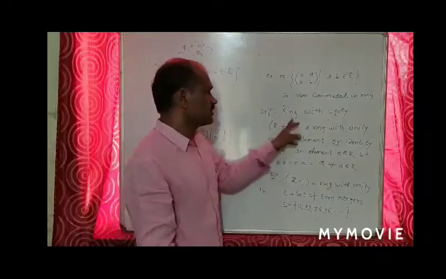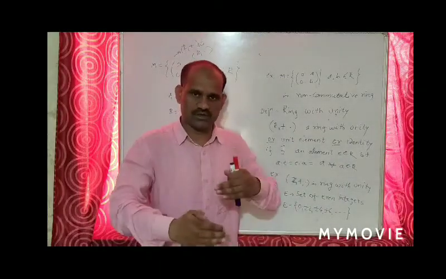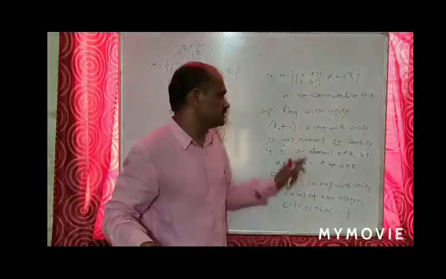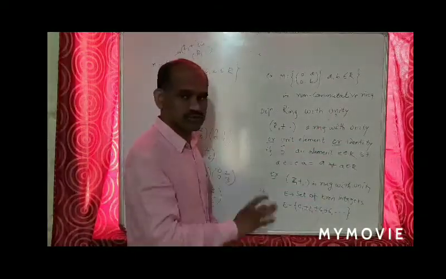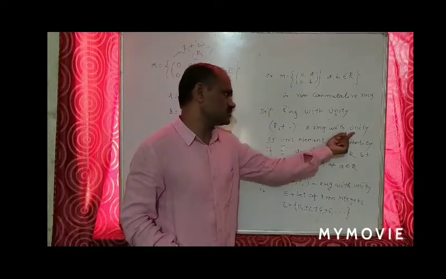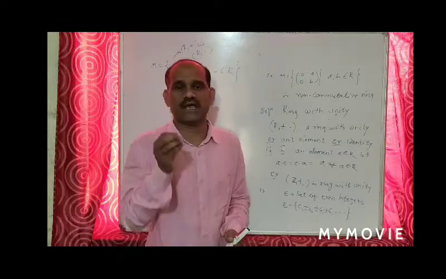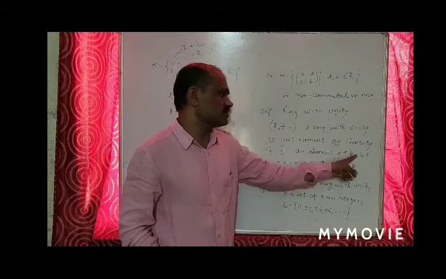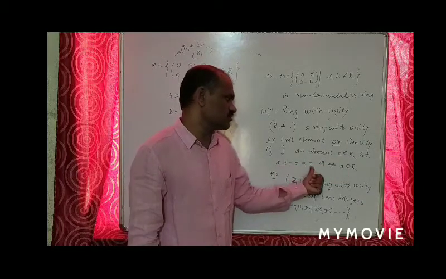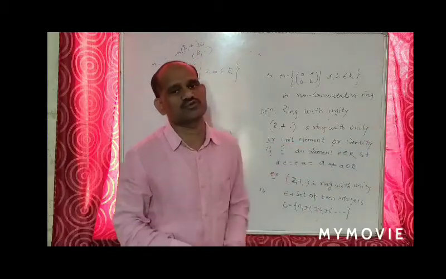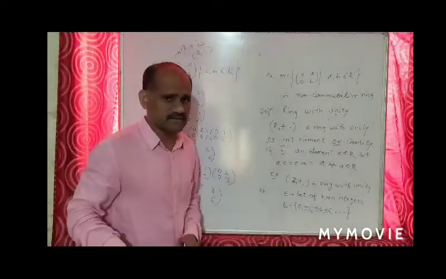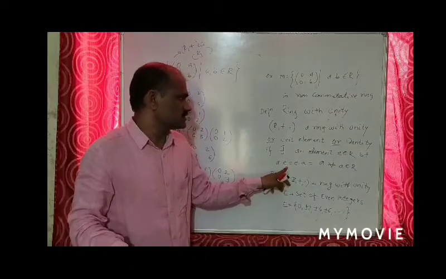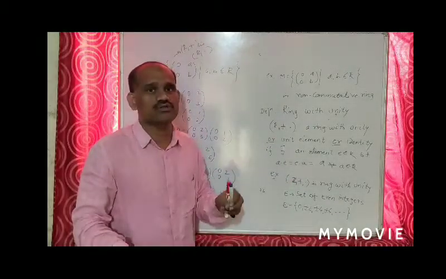Now the next ring is the ring with unity. Here again we add one property, that is ring with unity. So what is a ring with unity? Any ring R plus dot is a ring with unity if it has a unit element, that is, there exists an element E belonging to R such that A dot E is equal to E dot A is equal to A for all A belonging to R. There exists the identity element E satisfying this condition, which we have already discussed. Such a type of ring is called a ring with unity.